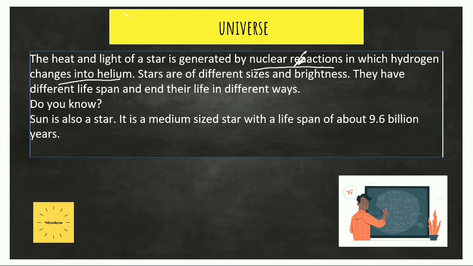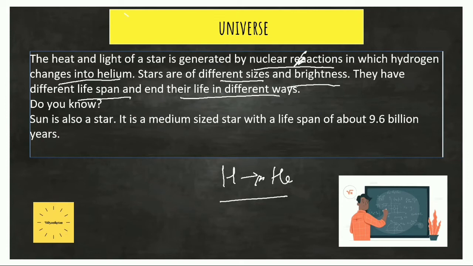So the heat and light of a star is generated when nuclear reactions occur where hydrogen changes to helium and gives rise to tremendous amount of heat and light energy. Okay, stars are of different sizes and brightness. They also have different lifespan and they all end their lives in different ways.